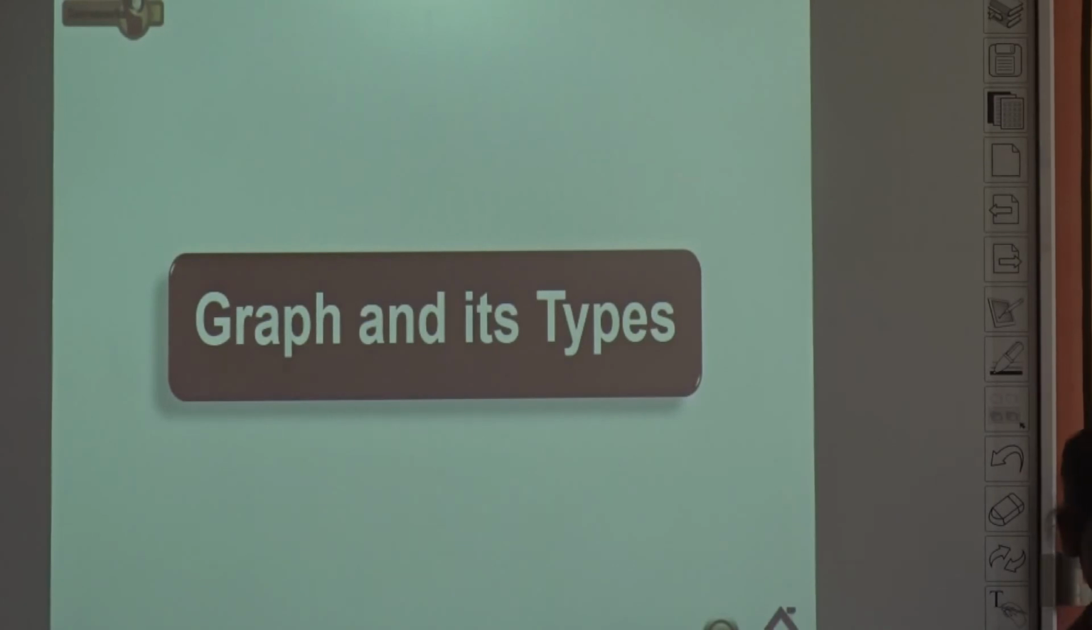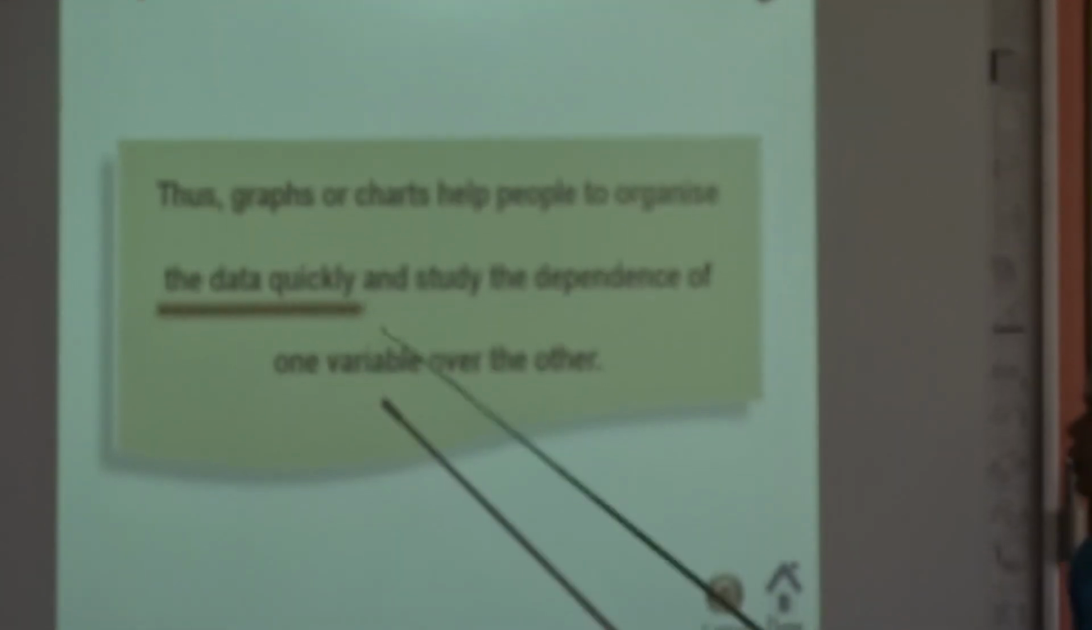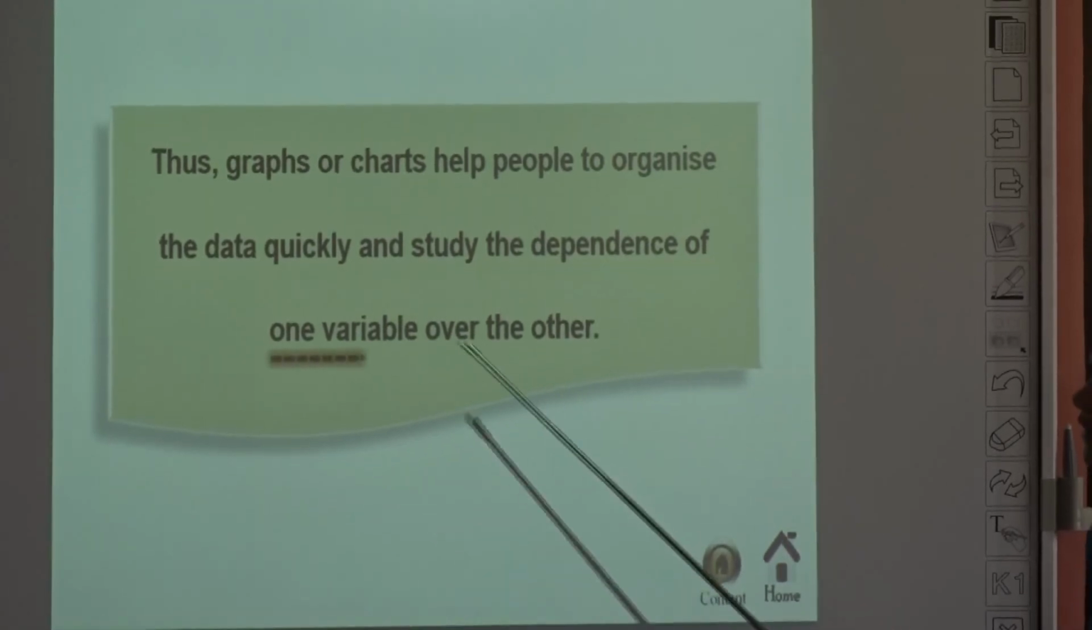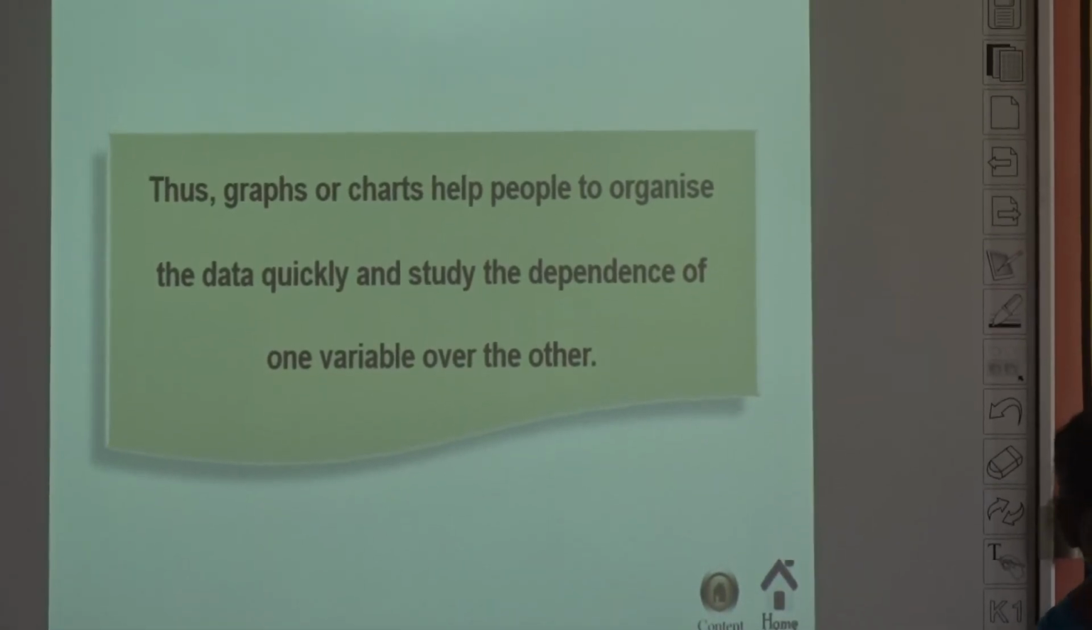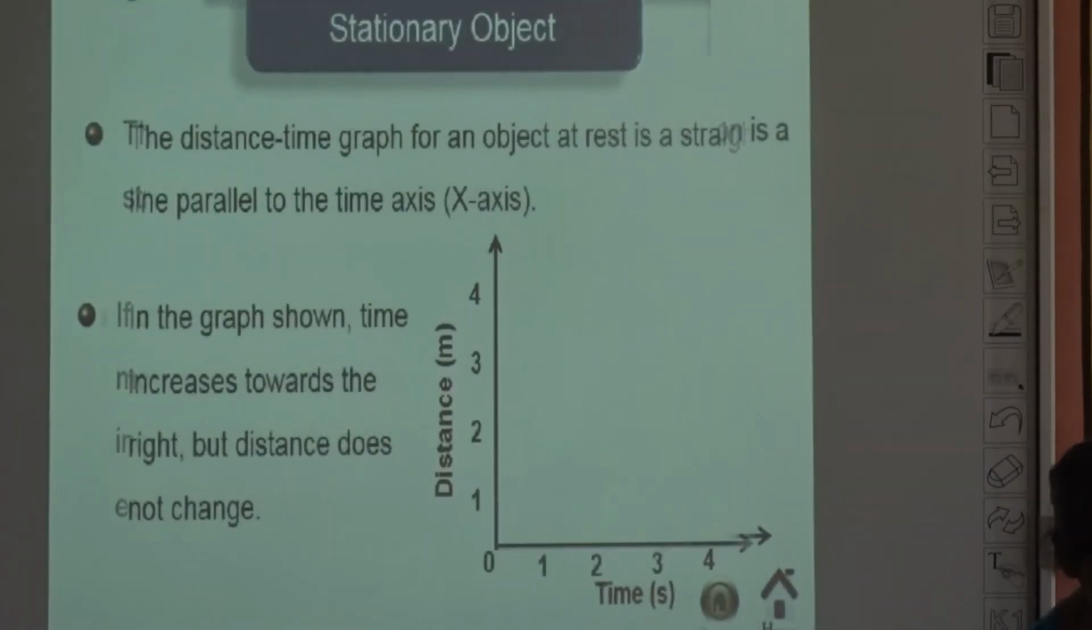Graphs and their types. What is the use of graphs? Graphs are important pictorial tools which deliver useful information. Graphs and charts help people to organize the data quickly and study the dependence of one variable over the other. This is the use of graphs. And the next one, types of graphs.